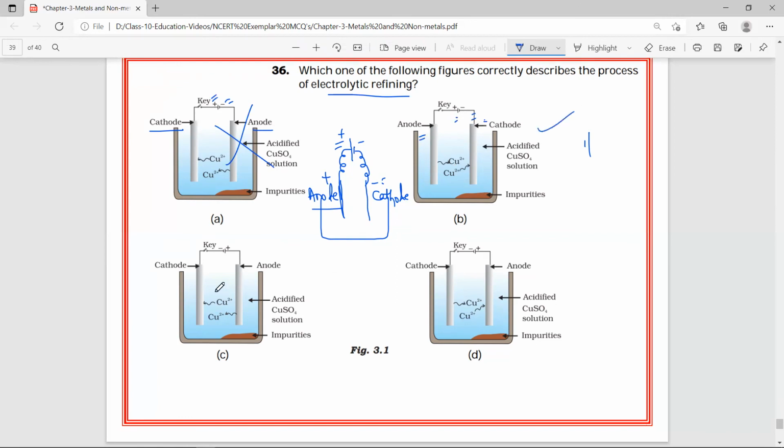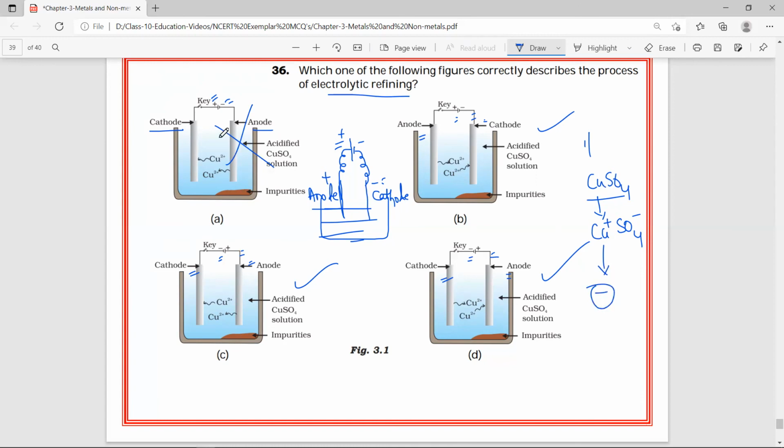Okay, let us consider this one. Negative cathode, positive anode. Okay, one we have eliminated. Next point we need to consider: there should be an electrolyte. Yes, electrolyte is present. Next, they are talking about copper sulfate, CuSO4. This is an ionic compound, right? An ionic compound is a combination of metal and non-metal. Cu is metal, sulfate is non-metal. Always Cu should be positive, SO4 should be negative, and the positive ion always moves towards the negative electrode, right?